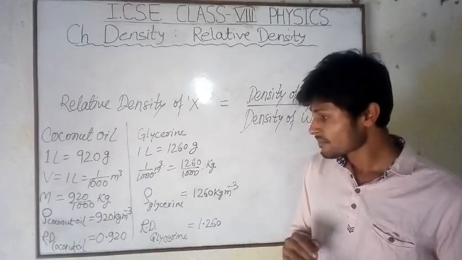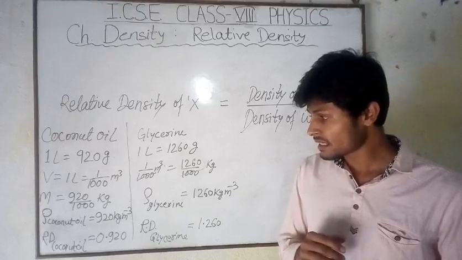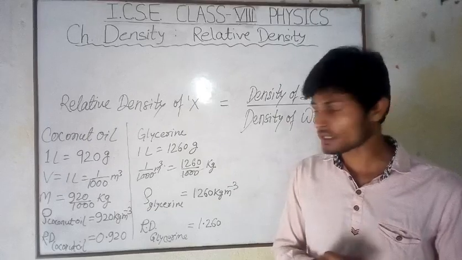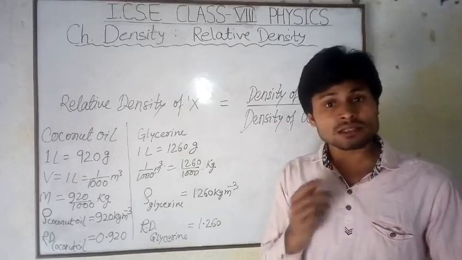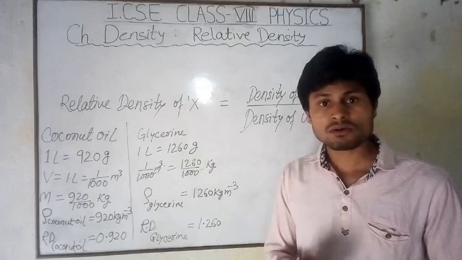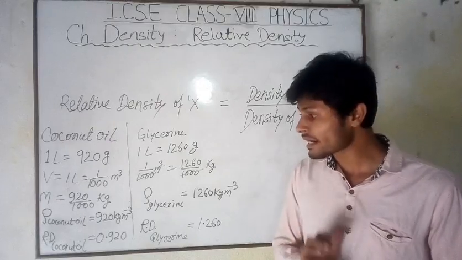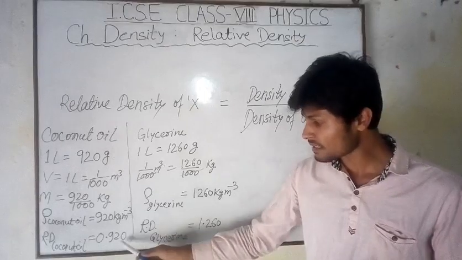By comparing the density with the standard substance density, that is water, we can easily say whether the substance will sink or float on water, and for this we just see the relative density.